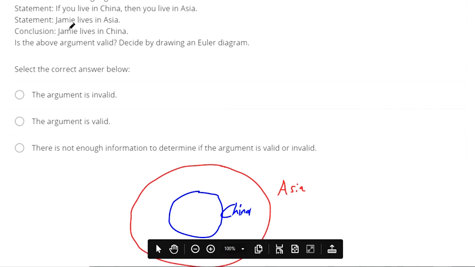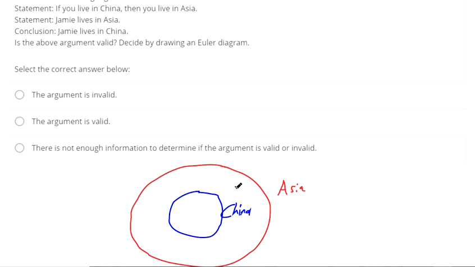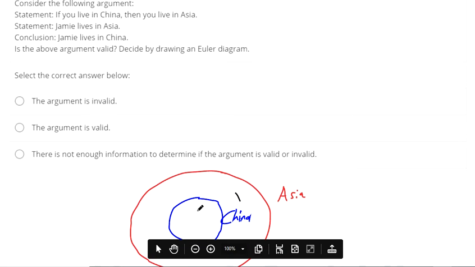And then this next statement, Jamie lives in Asia. So Jamie could be in two different places, right? Jamie could be in Asia but not in China. Jamie could be in China. So is the above argument valid?